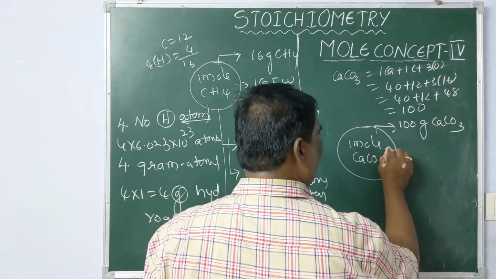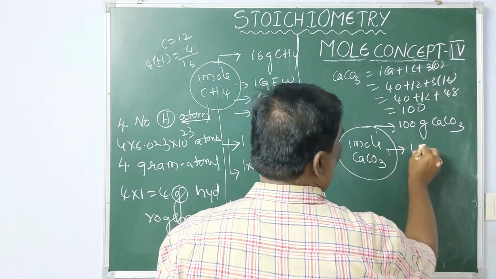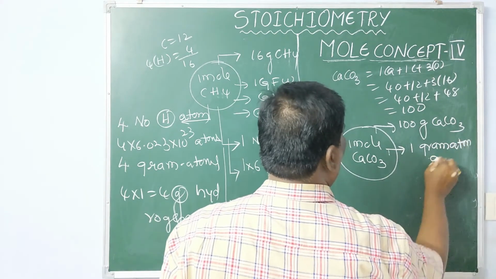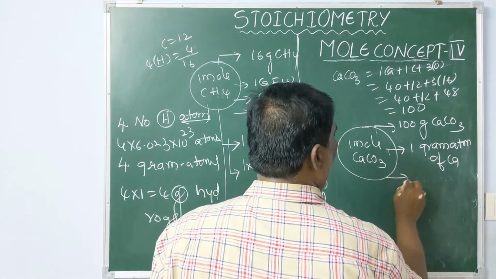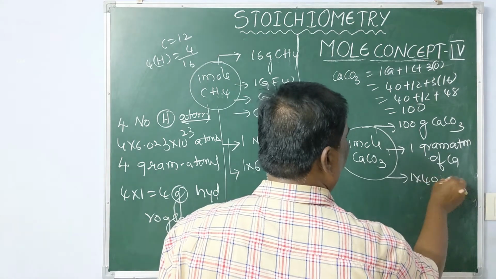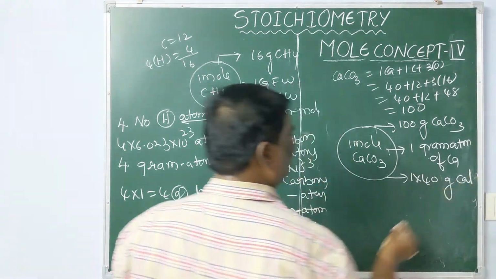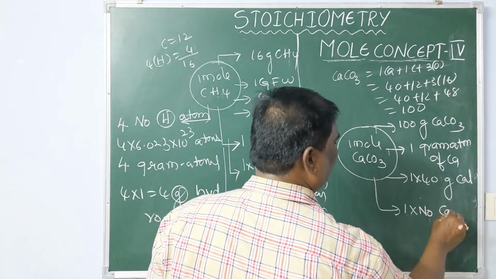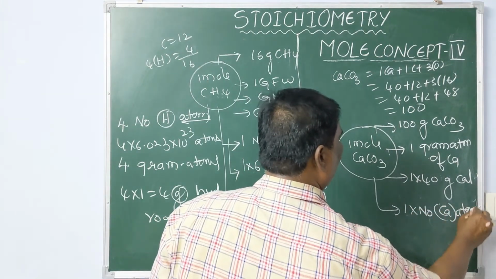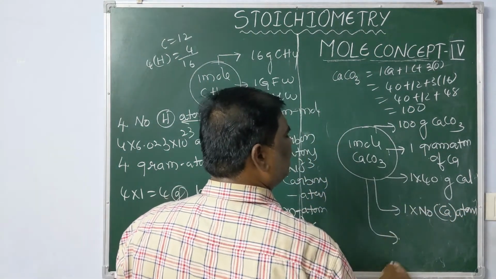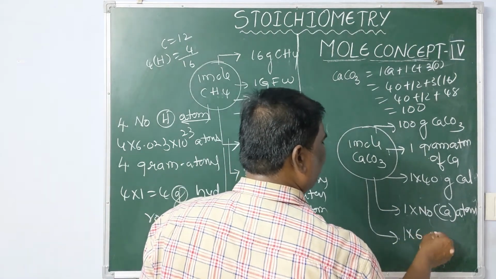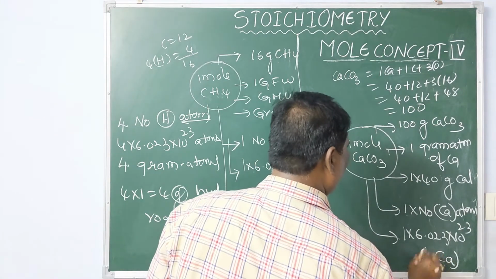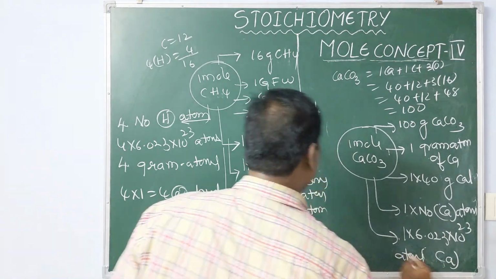How many calcium atoms are there? 1 gram atom of calcium, or this is known as 1 into 40 grams of calcium. Next, it contains 1 into Avogadro number of calcium atoms, that is 1 into 6.023 into 10 power 23 atoms of calcium.